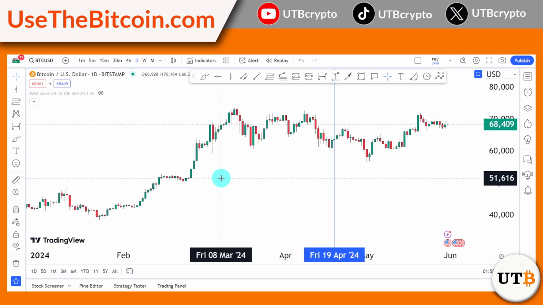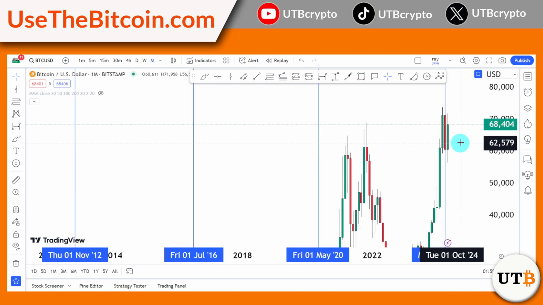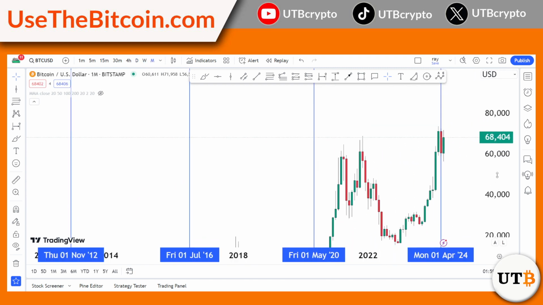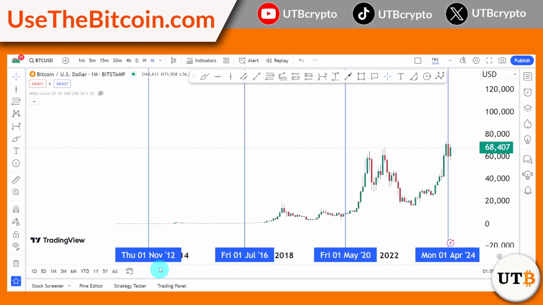But let me show you something, guys. Let's zoom out and look at our monthly time frame. So we have it here, and there you go. You could see different information about the previous Bitcoin halvings. The first Bitcoin halving happened last November 2012. The next one was July 2016. The third was on May 2020. And the most recent was on April 2024.